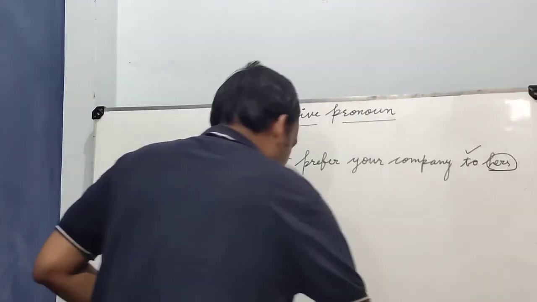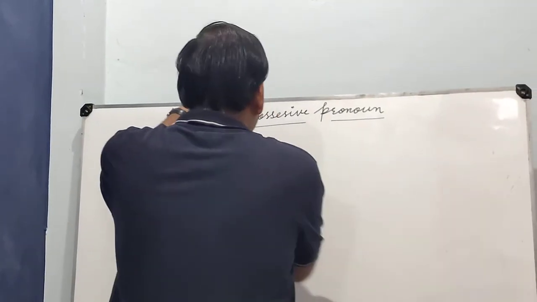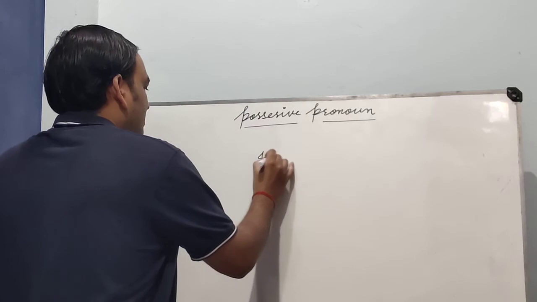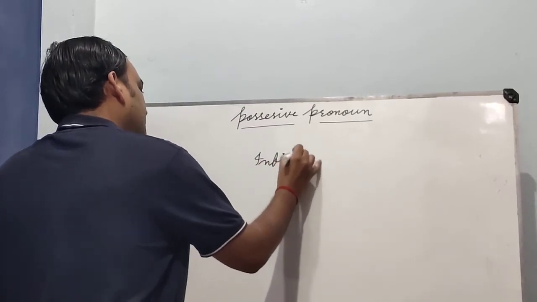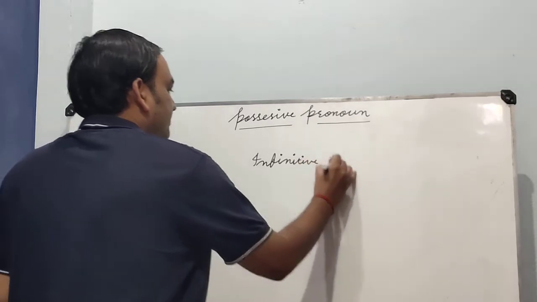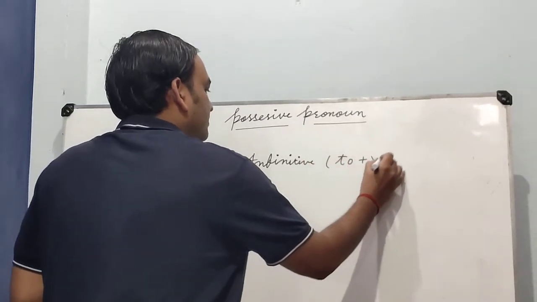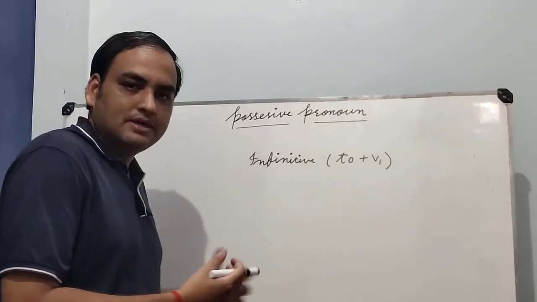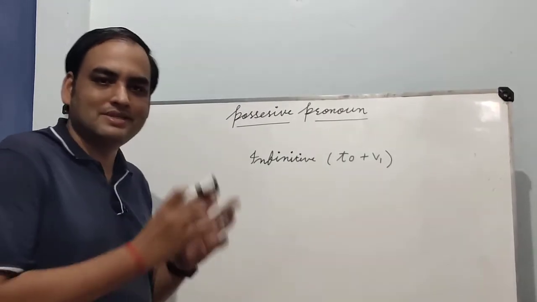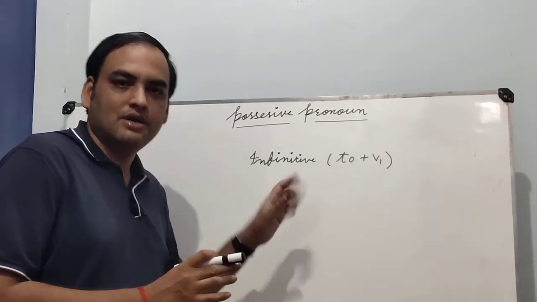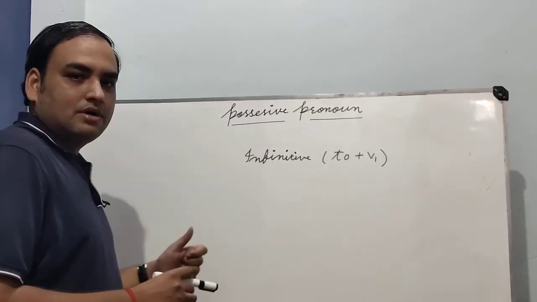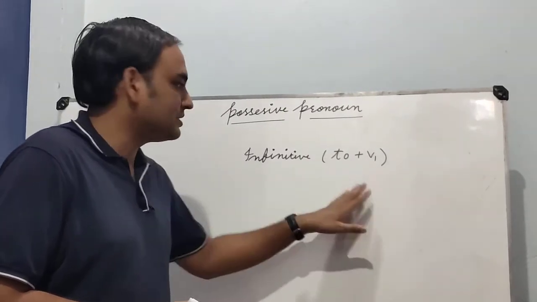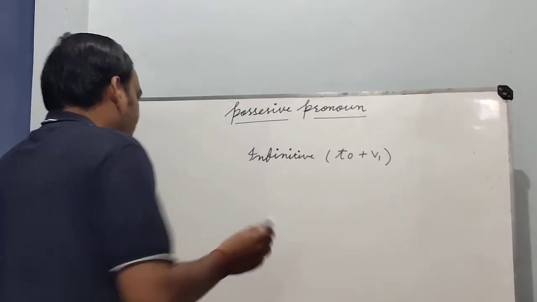Now come to the next rule here, and we are talking about the infinitive case. What is the meaning of infinitive? What is the case of infinitive? Infinitive is to plus the verb's first form. You should know that any word written in the form of to plus verb first form is called the infinitive case of a verb. So we can also use a possessive pronoun as the subject of an infinitive case. I am writing an example here.